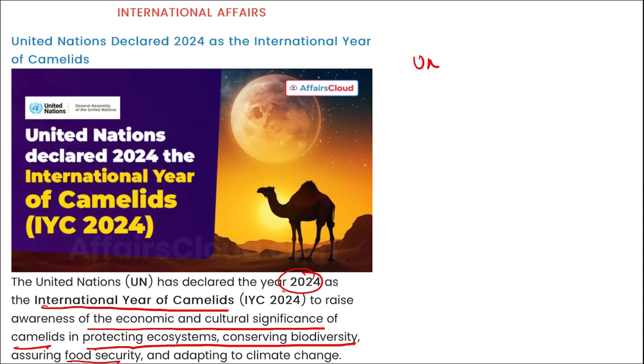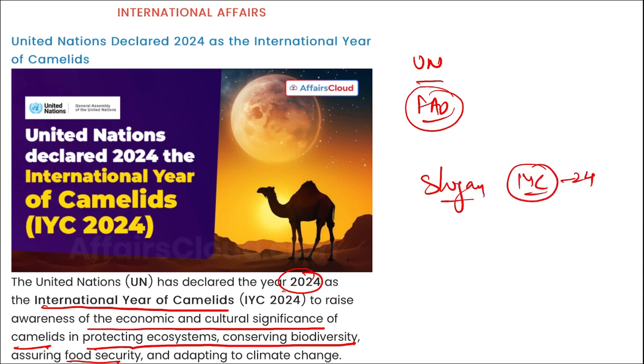Then FAO, Food and Agriculture Organization, is the lead agency for celebrating this International Year of the Camelids. Then there is a slogan for IYC 2024, that is Heroes of Deserts and Highlands, Nourishing People and Culture.